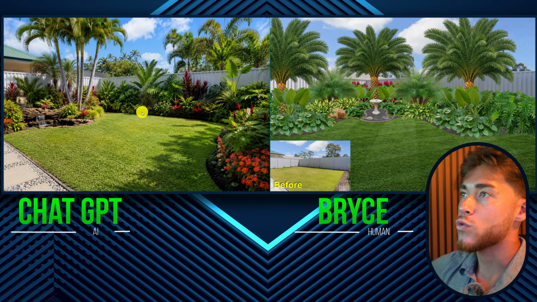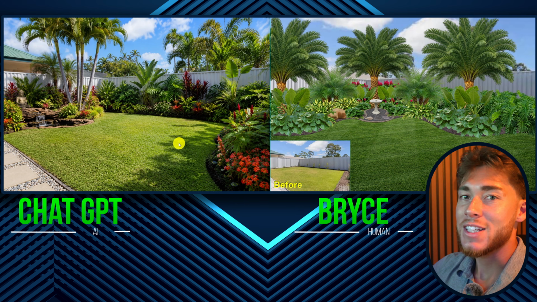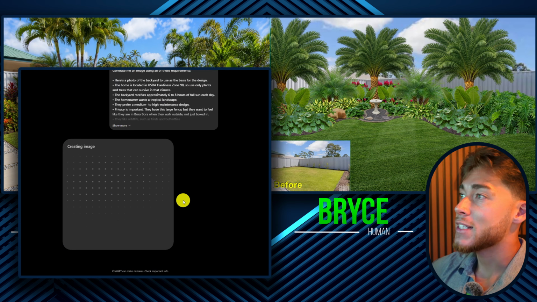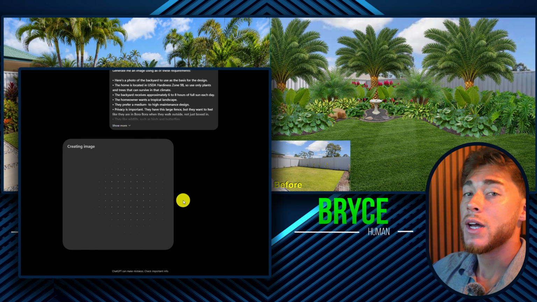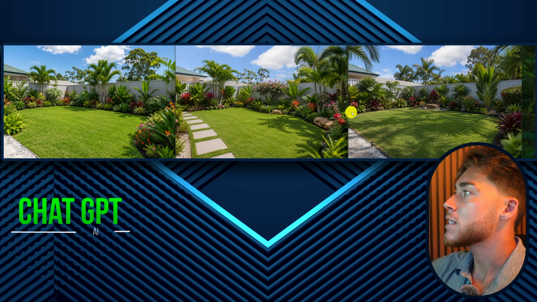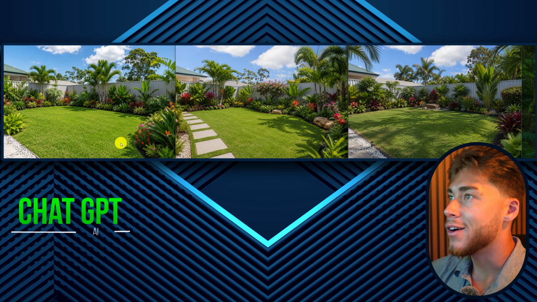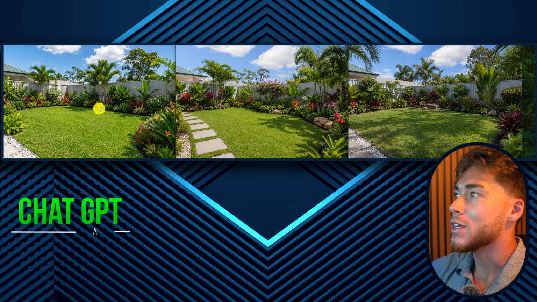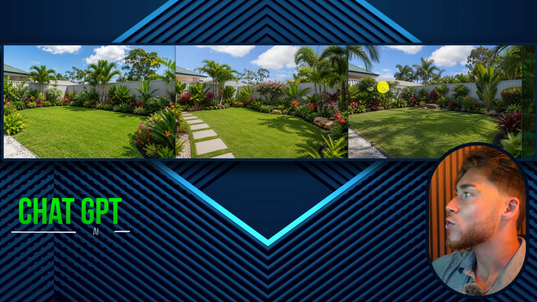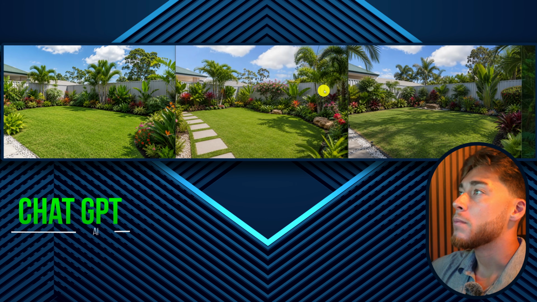We've only went off of this rendering, and let's just be honest, like most of the time, if you're putting something into ChatGPT and it doesn't give you really something that makes sense on the first one, you try multiple times. I put the exact same prompt and the exact same before photo into ChatGPT and tried 3 more times. So I'm gonna put them side by side so you can see them all at once. And honestly, I was kind of hoping that ChatGPT would prove me wrong. I thought maybe by the second or maybe the third try, it would just make it better, but that's just not what happened.